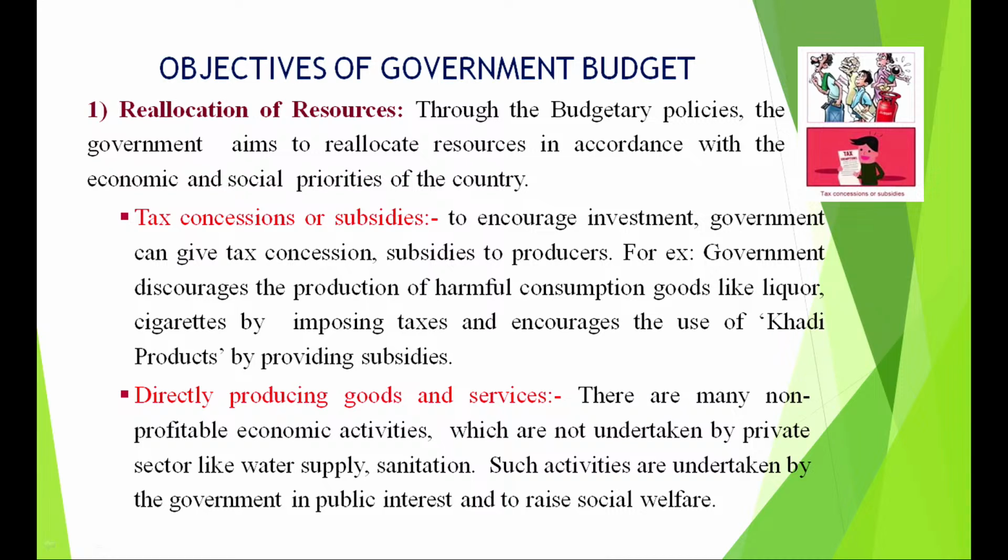Let us look at the first objective. The first objective is the allocation function of the government or the reallocation of resources. Now, through the budgetary policy, what does the government do? The government aims to reallocate resources in accordance with the economic and social priorities of a country. Therefore, the government will try to give tax concessions or subsidies to producers, like it will tax goods which are harmful in consumption like liquor, cigarettes.